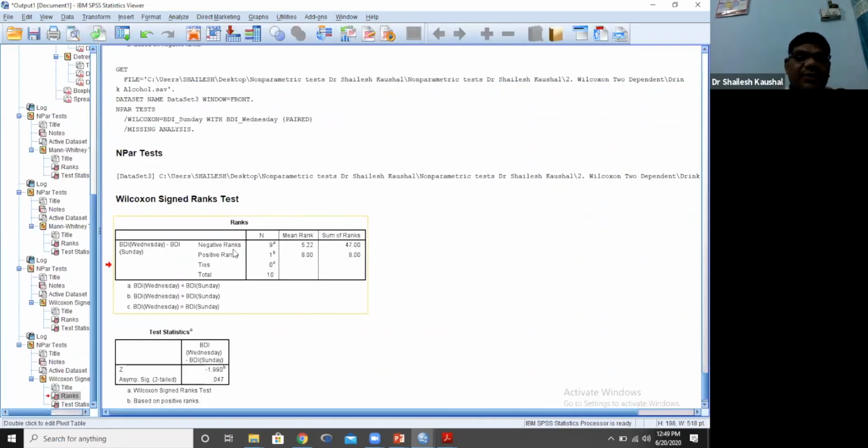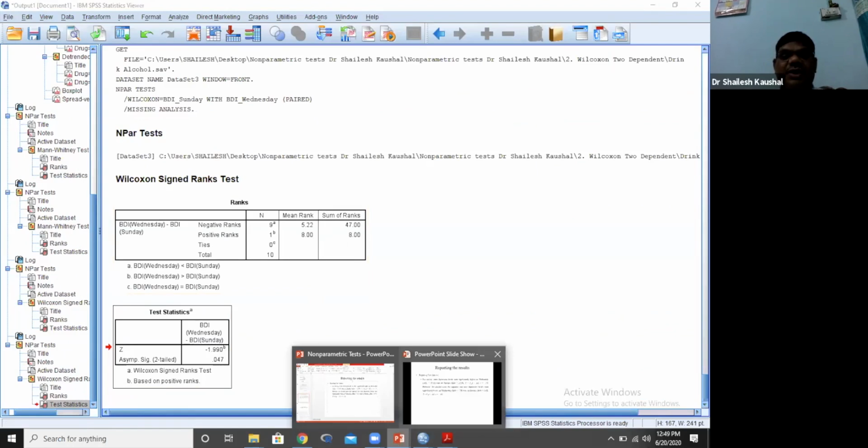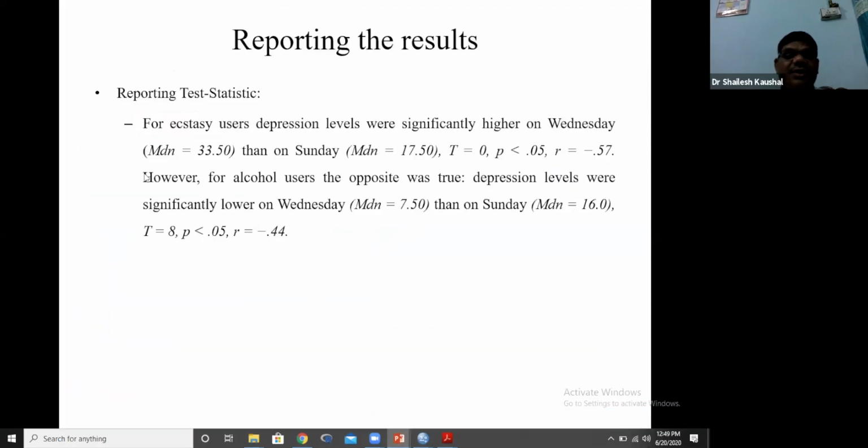So here negative ranks, that is 9, and mean rank, that is 5.2 and 8. Whether it is significantly different or not, who will decide this? This particular p value. And a p value which is less than 0.05 means this difference is significant. Is it clear? So we will report this particular result this way.